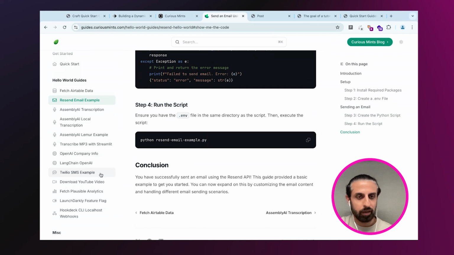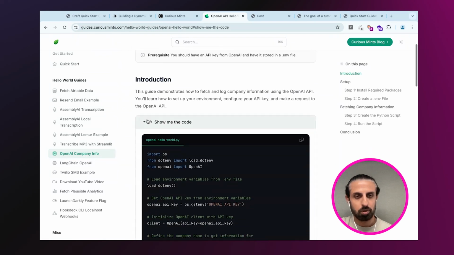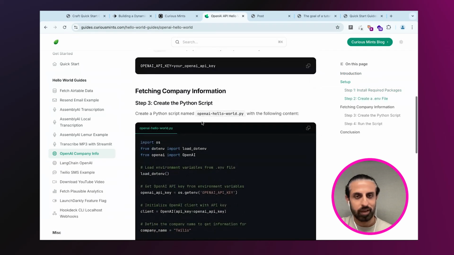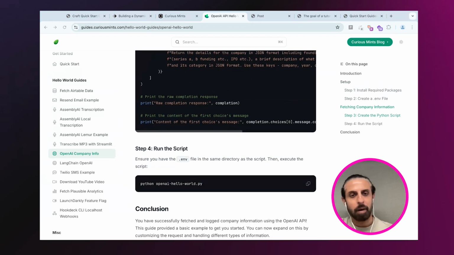Similarly, you can go to, say, an OpenAI example. This will let you pull up some company information. Again, show me the code: how to install the API, create a .env file if you don't already have one, and this is the Python script for it. I cannot tell you how many times I come back to this specific page. Obviously this is a very opinionated page, in that these are some of my go-to APIs. But I come back to this so often, even with AI, Martin. It's insane how many times ChatGPT or Claude get these basic Hello Worlds just wrong.